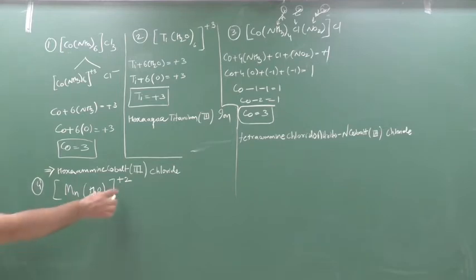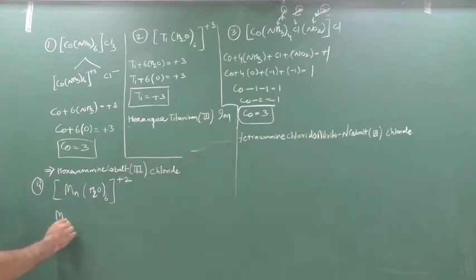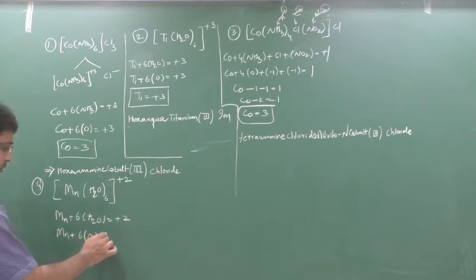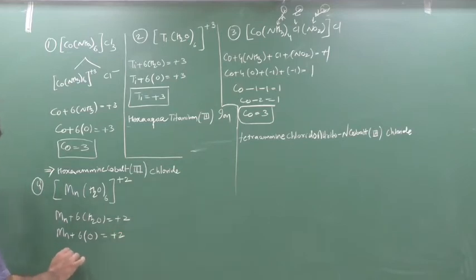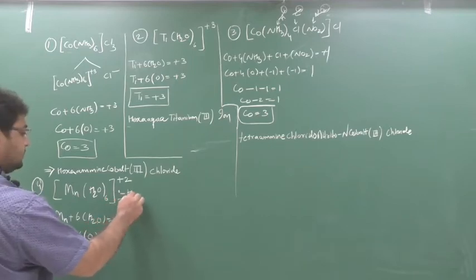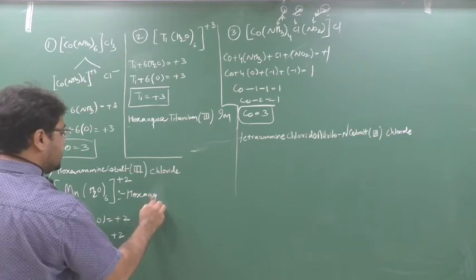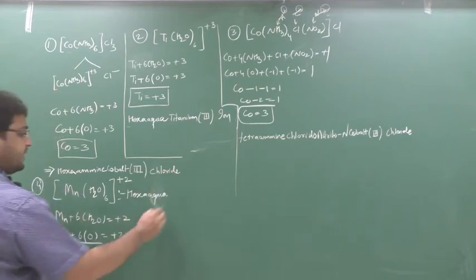Now see, this is an ion. So after writing the name, you should mention the word ion. So this is our understanding, these are the names. So Mn plus 6 into H2O equals plus 2. Now this is Mn, and water is a neutral ligand, so 0, equal to plus 2. So here Mn is plus 2. So what is the name of this? The name of this will be hexaaqua. Don't leave the space. Hexaaqua. Mn means manganese.